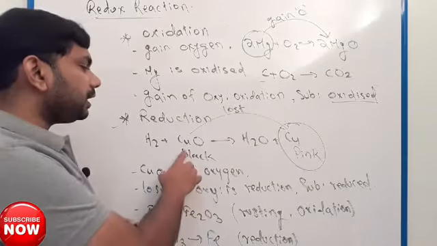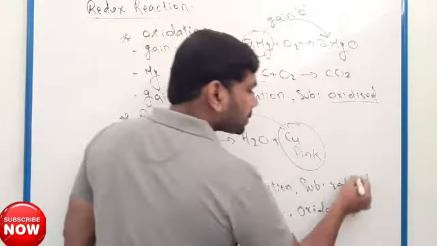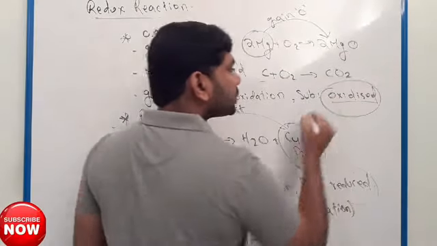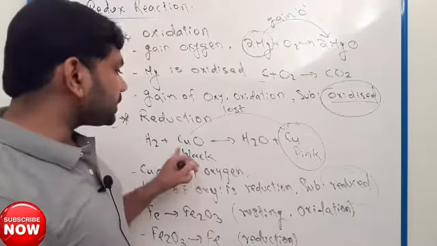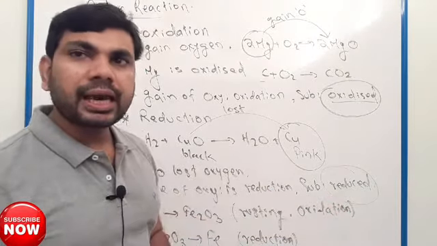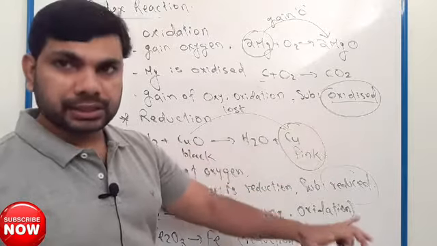So you can say here copper oxide is reduced. Reduced means reduction happened. Oxidized means oxidation happened.